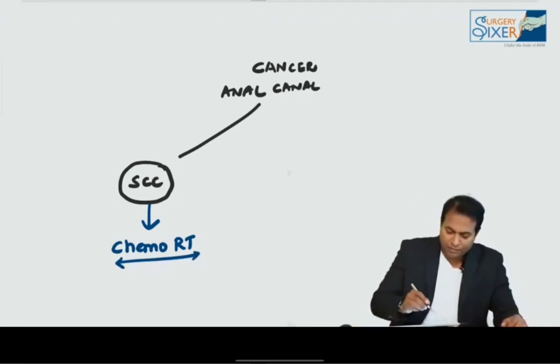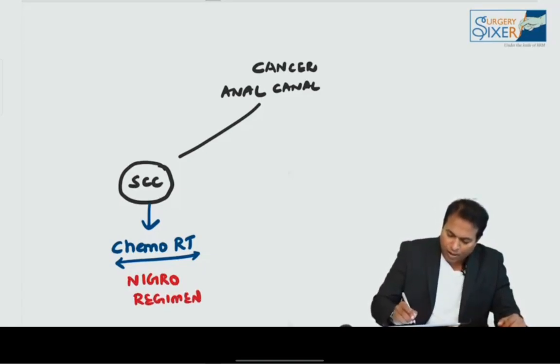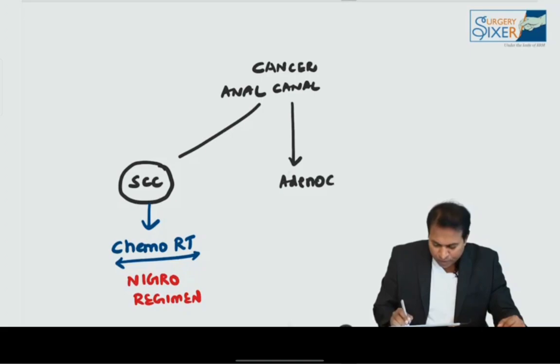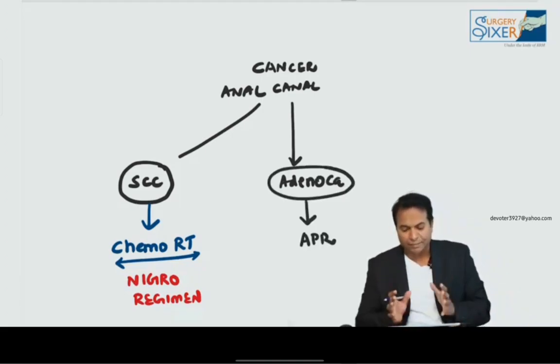5-fluorouracil based chemotherapy followed by radiotherapy is known as the Nigro regimen. For adenocarcinoma of the anal canal, it should be treated like a cancer of the rectum, and we have to go for APR. Adenocancer of the anal canal should be treated like a CA rectum and APR will be advised.